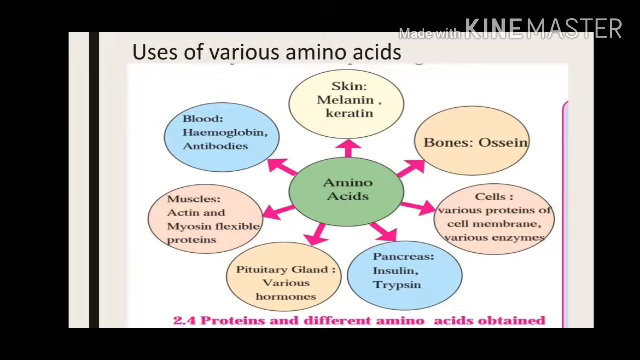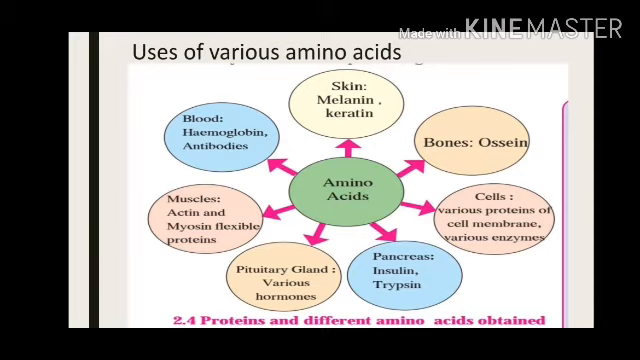In the muscles, actin and myosin are two types of proteins present inside our muscle cells, and these actin and myosin help our muscle fibers, our muscles, to do the required movement. If actin and myosin are not present, then our muscles will not move, they will not show any movement. And if muscles do not show any movement, we will not be able to use our body parts, we will not be able to do any movement.